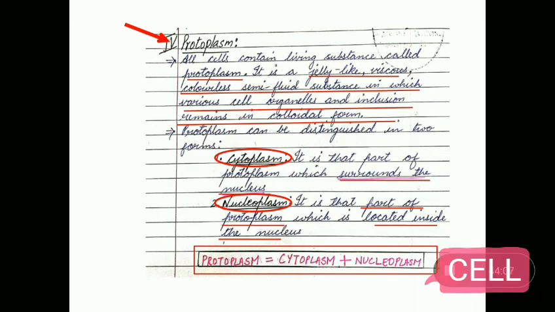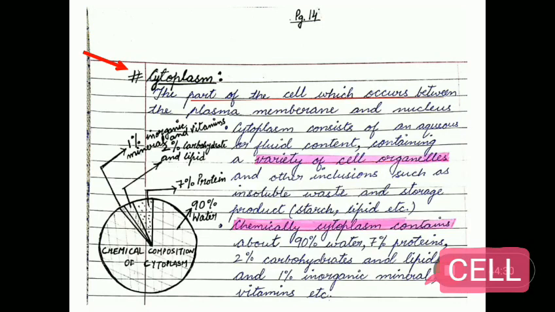Protoplasm can be distinguished in two forms, cytoplasm and nucleoplasm. Cytoplasm is that part of protoplasm which surrounds the nucleus. Nucleoplasm is that fluid part of protoplasm which is located inside the nucleus. So, protoplasm consists of cytoplasm and nucleoplasm.